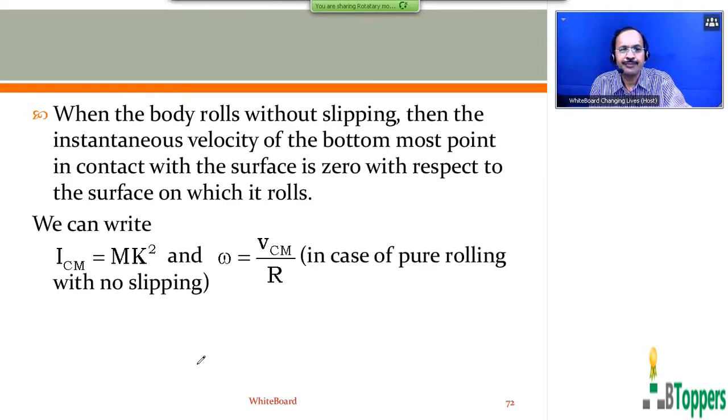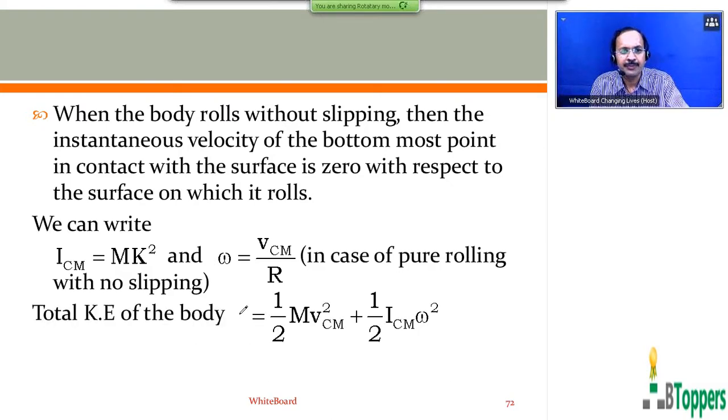So we can write, as explained, ICM, the moment of inertia about the horizontal axis through the center of mass, equals mk square, and omega equals Vcm by r in case of pure rolling with no slipping. The total kinetic energy of the rolling body can be written as half mVcm square plus half ICM into omega square.